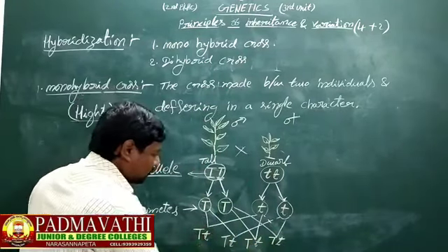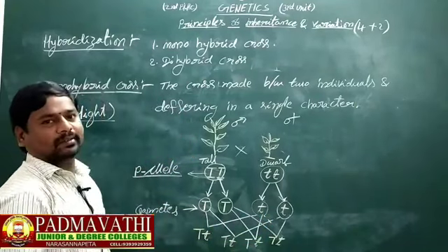So four plants are produced in the generation.